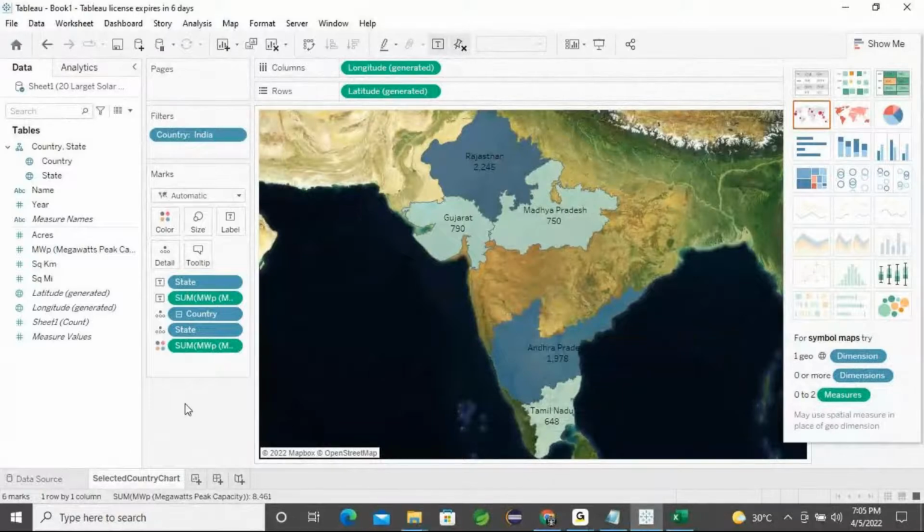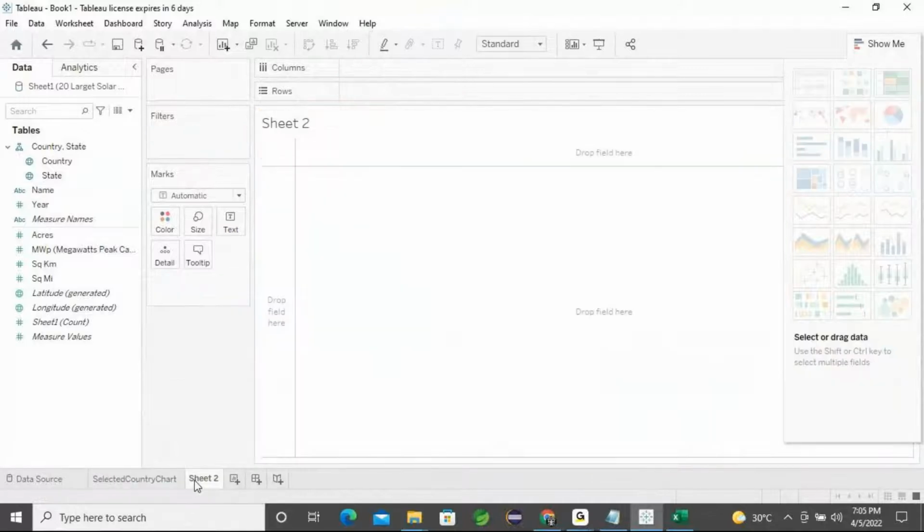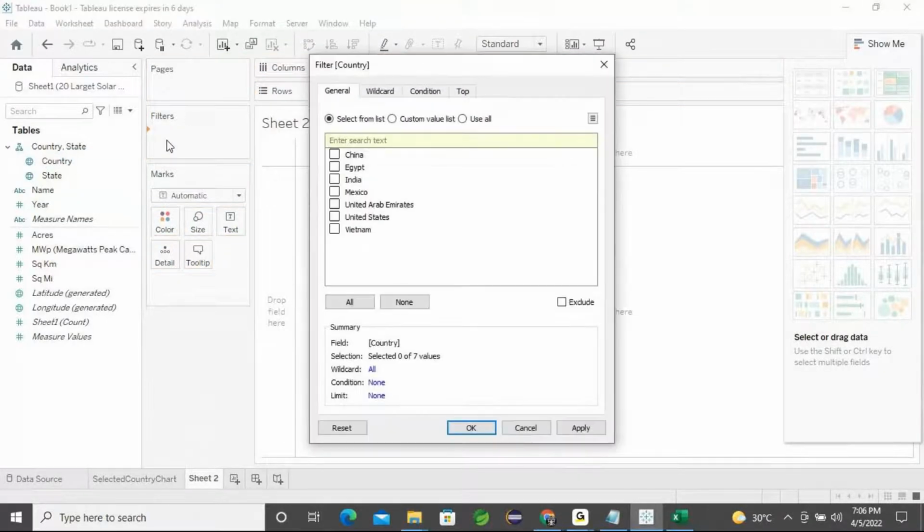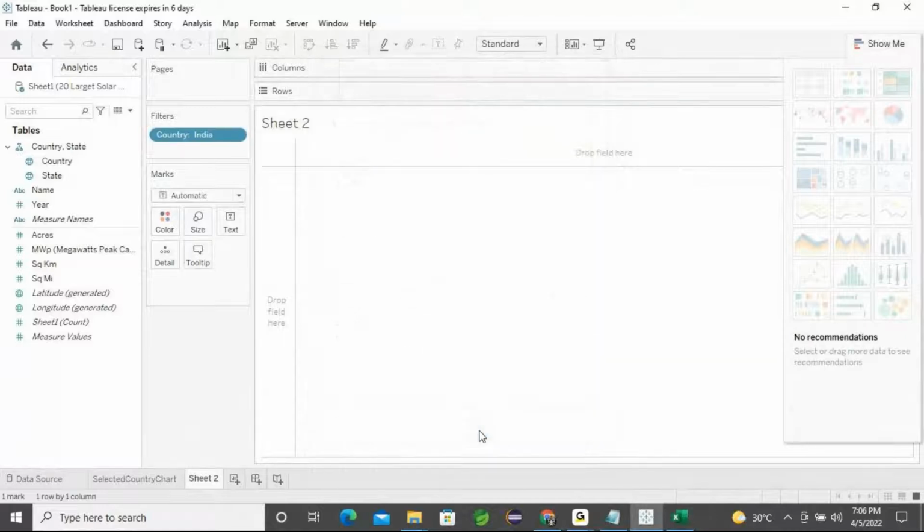And go to the second sheet. I can take the total number of solar parks in India. Okay, fine. I can take a country and apply it in the filter section. Select only India and apply, and then the OK button. Next, what I need is the state-wise view.